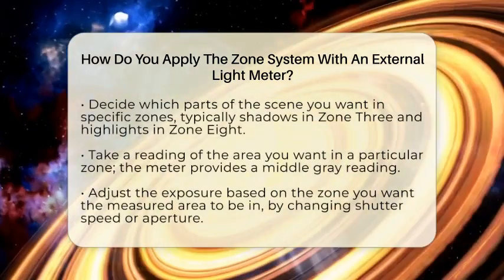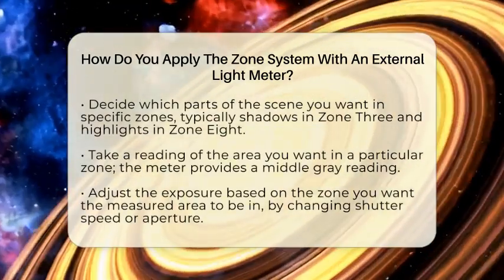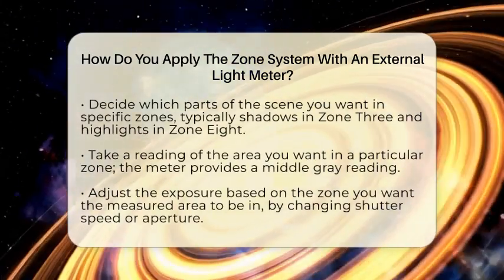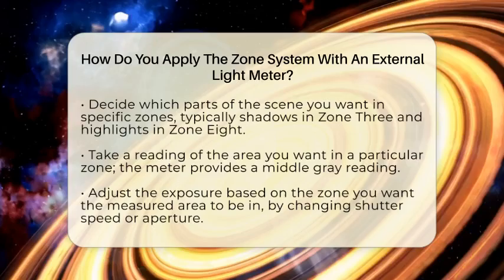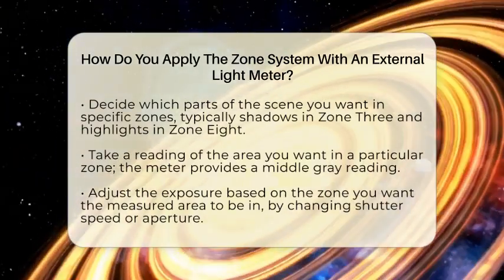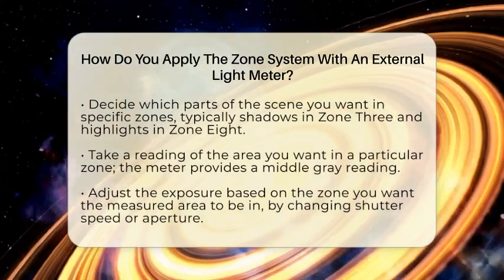To start, look at your scene and decide which part you want to place in a specific zone. Usually, the darkest important shadows go into zone 3, which is 2 stops darker than middle gray. Bright highlights that still need detail are placed around zone 8, 3 stops brighter than middle gray.